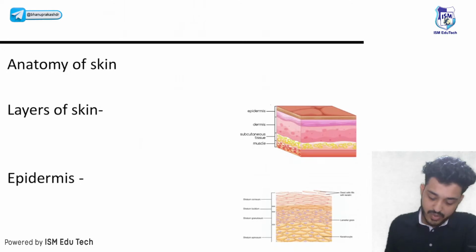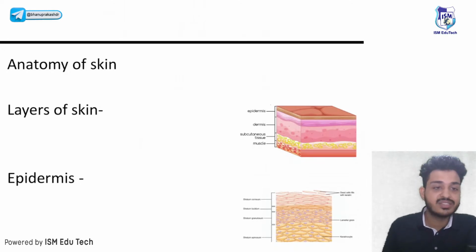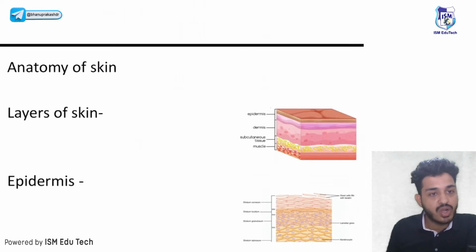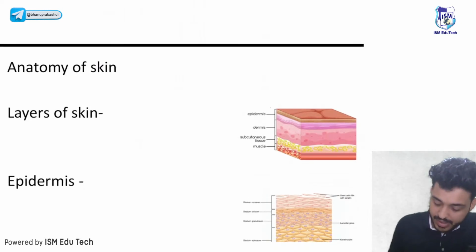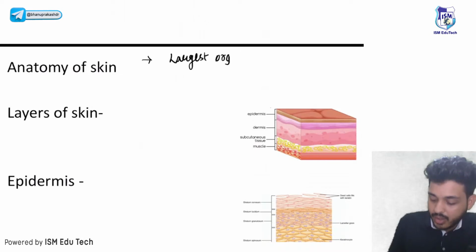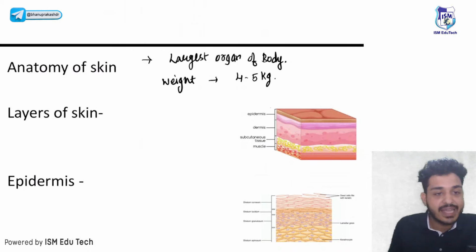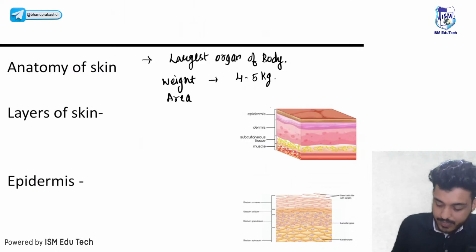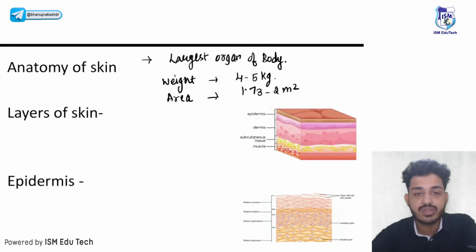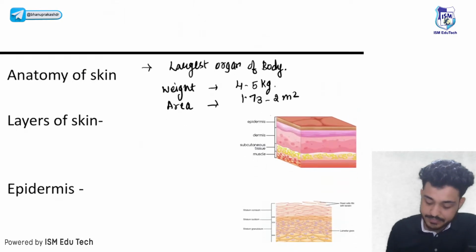First thing is the anatomy of the skin. Just try to be interactive: can anyone tell me which is the largest organ of the body? That is your skin. Okay, so skin is the largest organ of the body, right? What is the weight of the skin? Remember, it is 4 to 5 kg. And what is the area covered by the skin? That is 1.73 to 2 square meters, depending on the person. So these are the basic things.